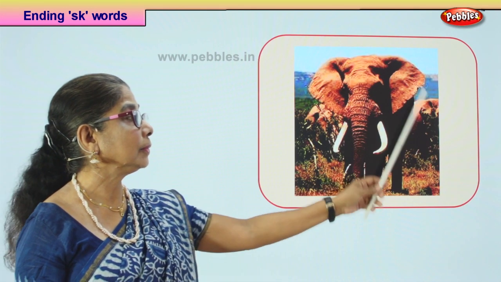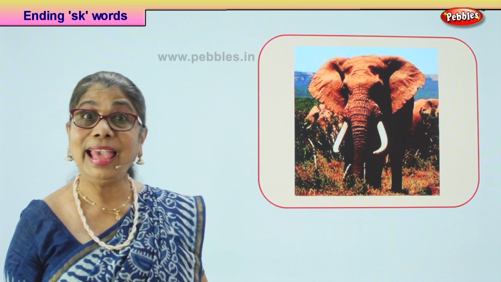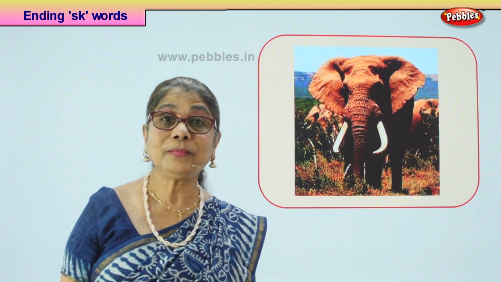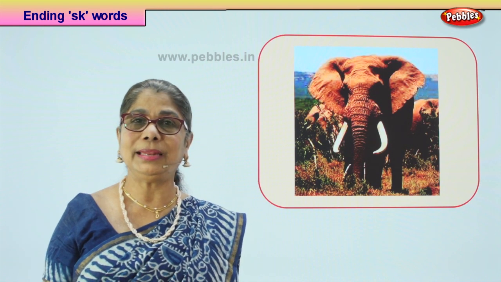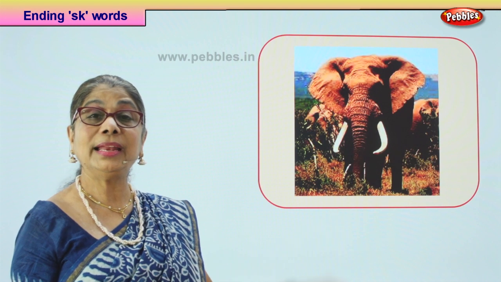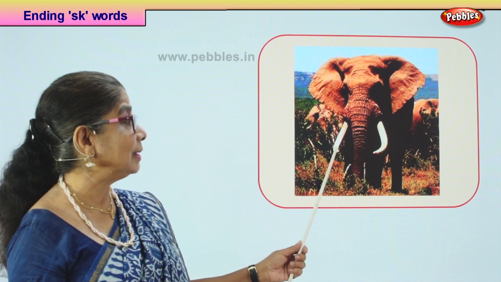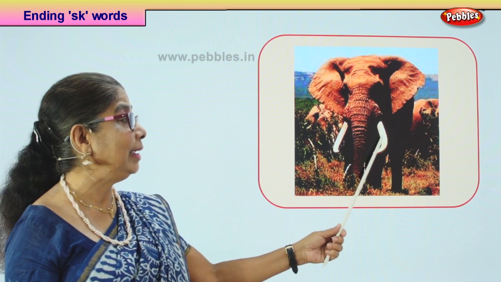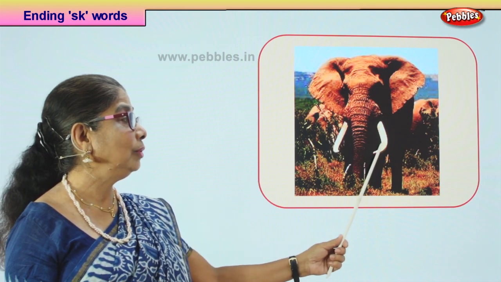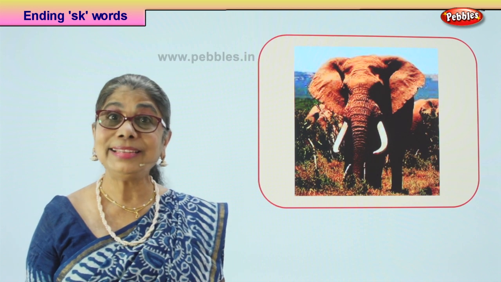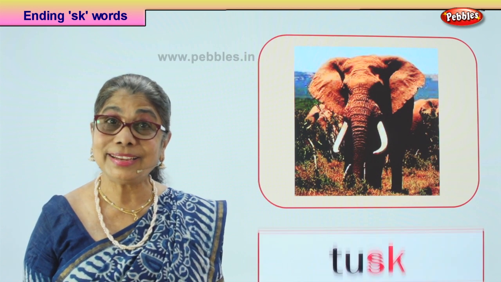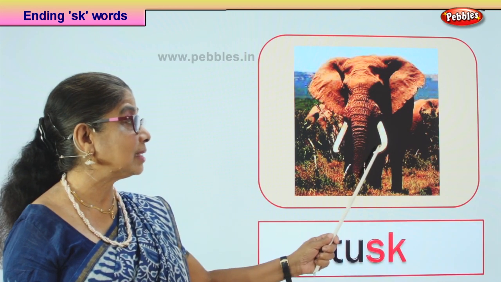Look. Look at this. What is this? Elephant. Where do you find him? You find him sometimes at the temple. But if you want to see an elephant, you must go to the zoo. Yes. Now, what are these white long things that you see? That is the tusk. Good. He's got tusk.